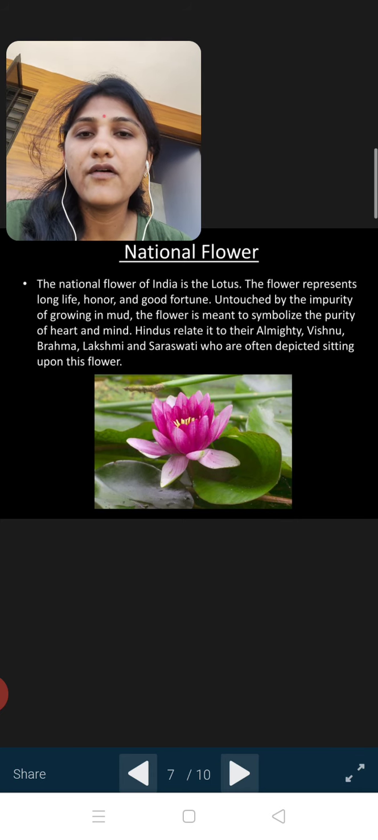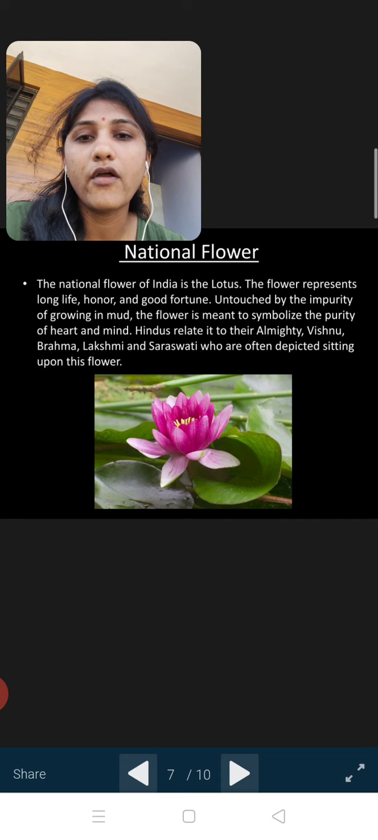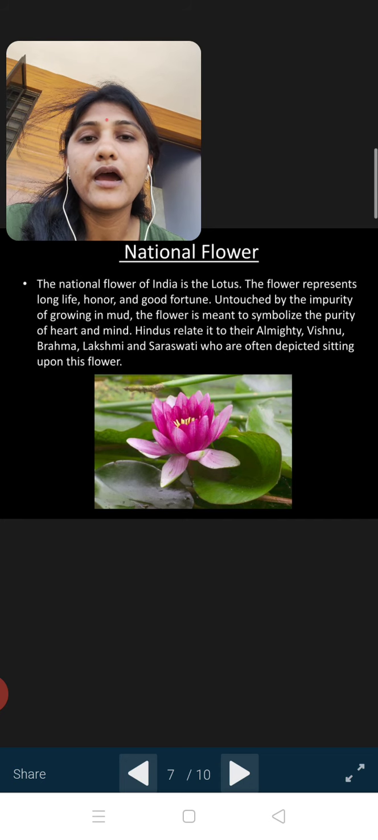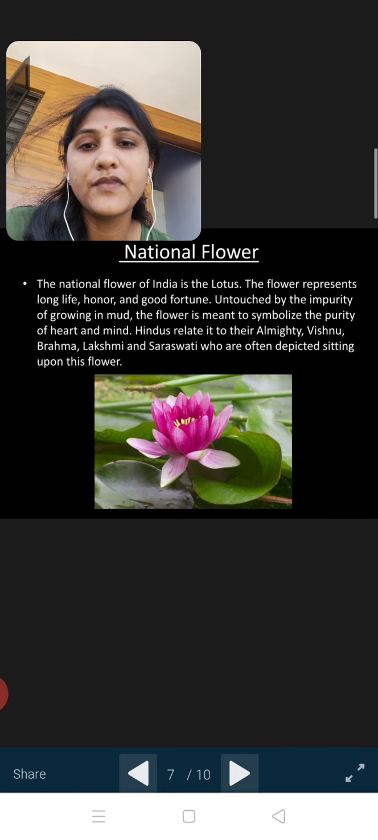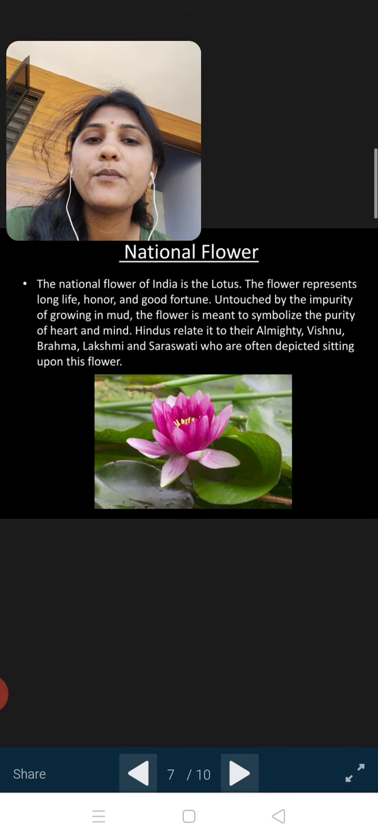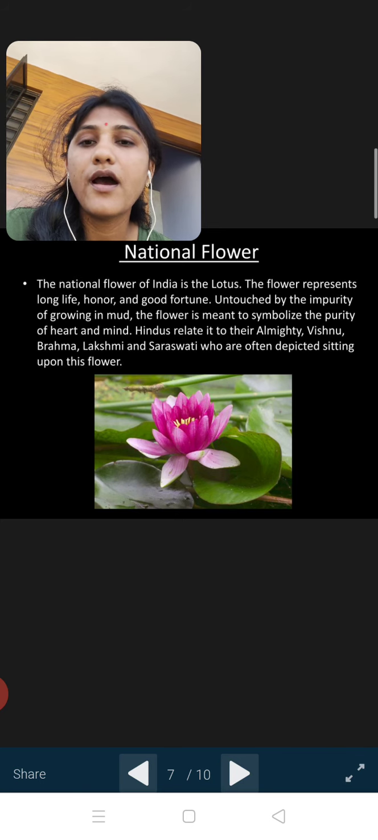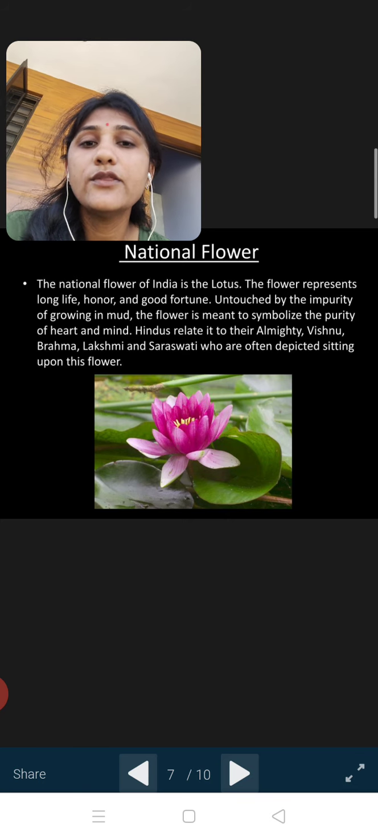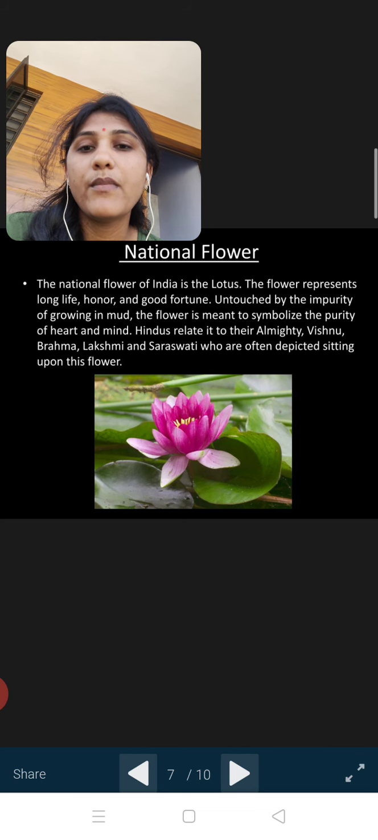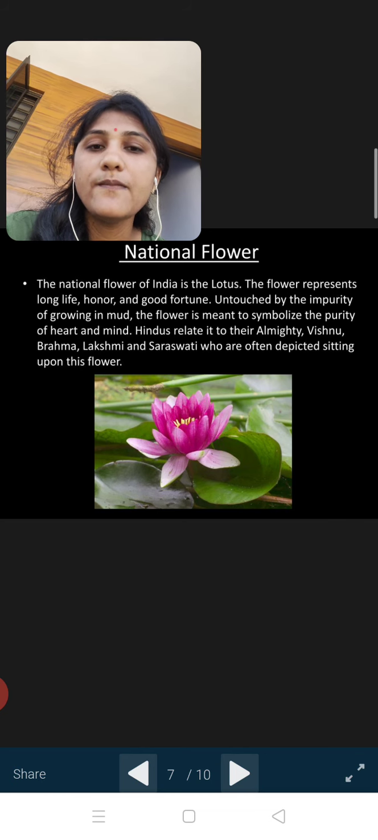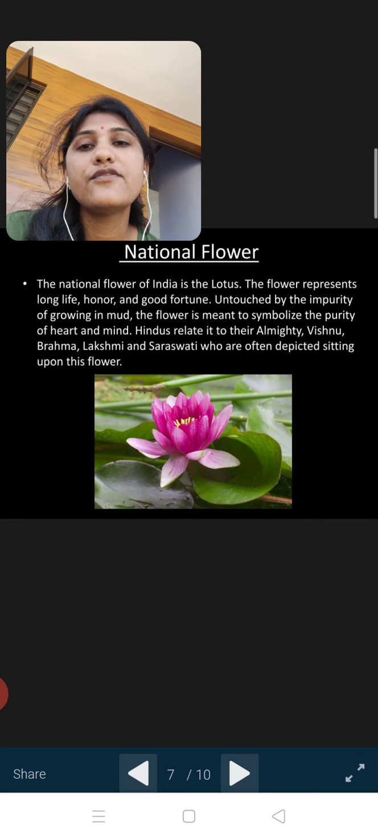Now here comes the national flower. The national flower of India is the lotus. The flower represents long life, honor and good fortune. Untouched by the impurity of growing in mud, the flower is meant to symbolize the purity of heart and mind. Hindus relate it to their almighty Vishnu, Brahma, Lakshmi and Saraswati, who are often depicted sitting upon this flower.